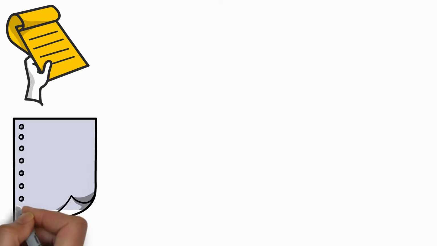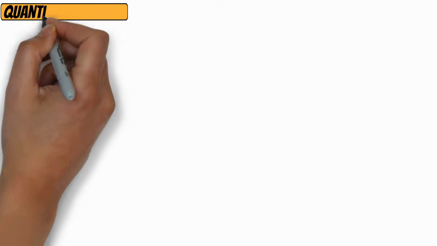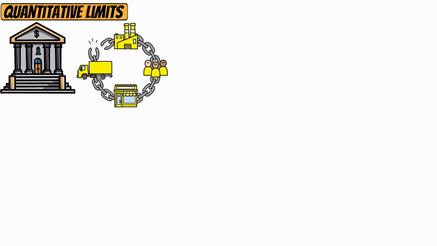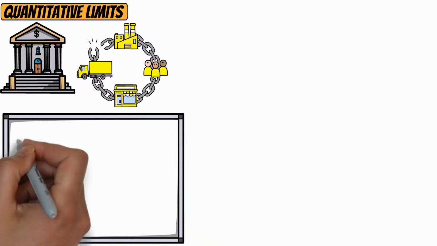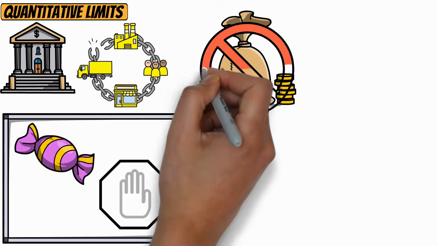Regulation W has a few key parts that make sure banks and their affiliates play by the rules. Let's break them down. First, there's something called quantitative limits. This means that banks can only do a certain amount of business with their affiliates. Think of it like having a limit on how much candy you can buy at once. It's to make sure you don't spend all your money on sweets.